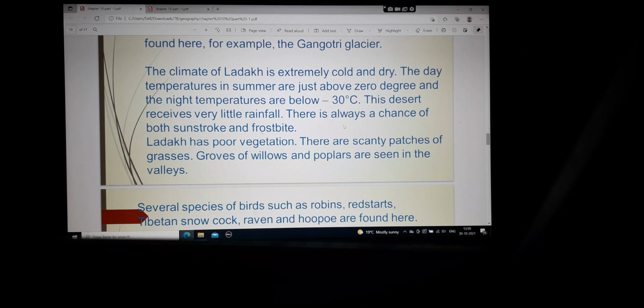Ladakh has poor vegetation. There are scanty patches of grasses, and groves of willows and poplars are seen in the valley. So there is very little vegetation, very few plants grow here, and you'll find small patches of grasses, that too in the summer season, and the groves of willows also freeze during the winter season.